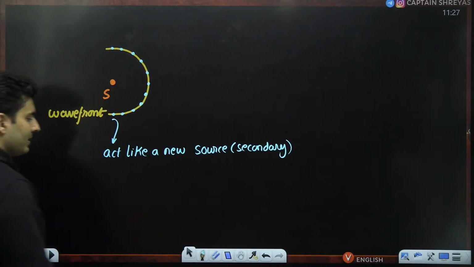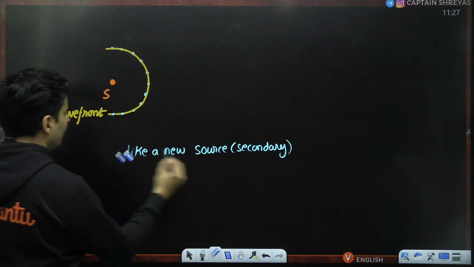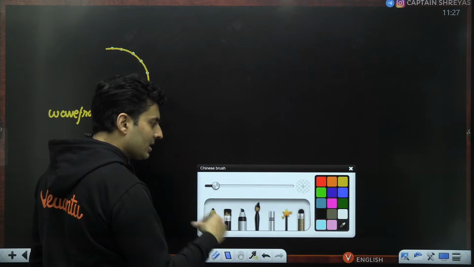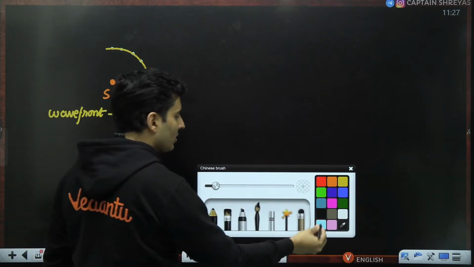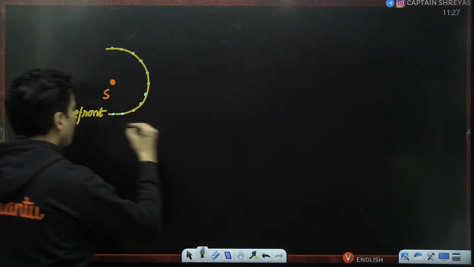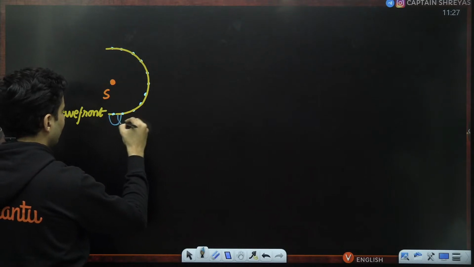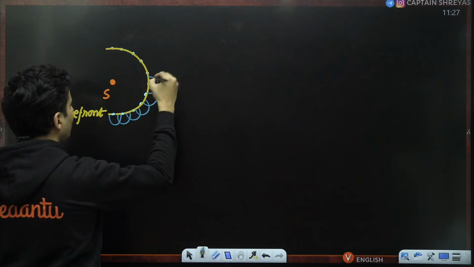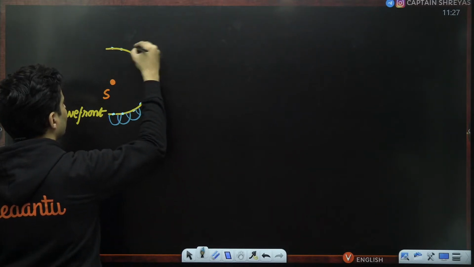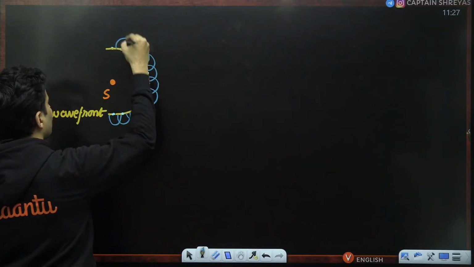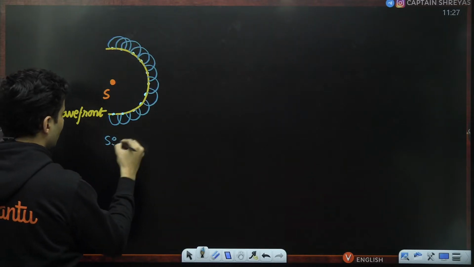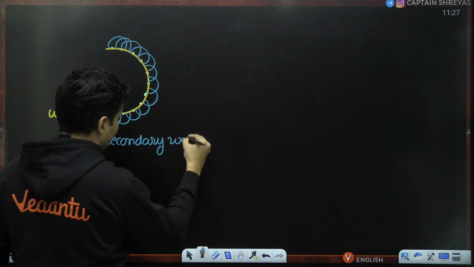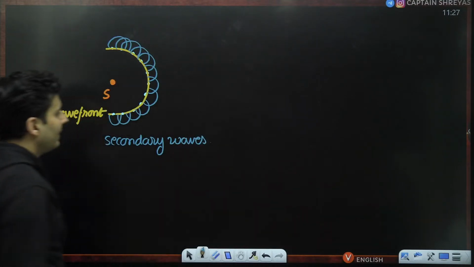Now when they act like a secondary source, they will generate waves because of each of these sources. So each of them will now generate waves like this, secondary waves like this, each of them. These are called the secondary waves.